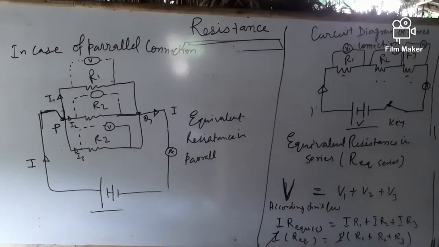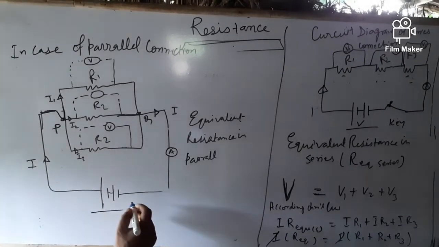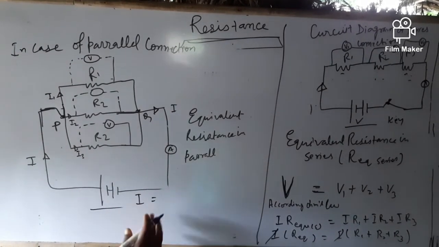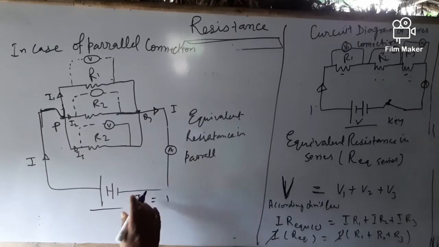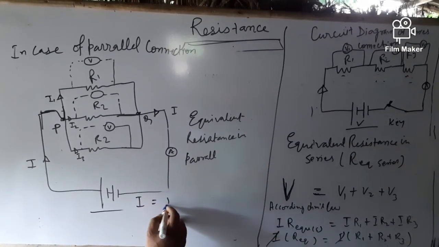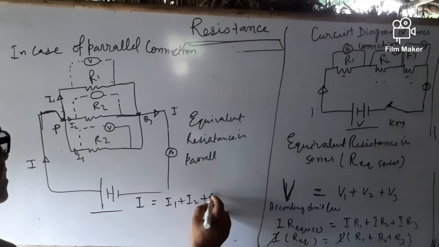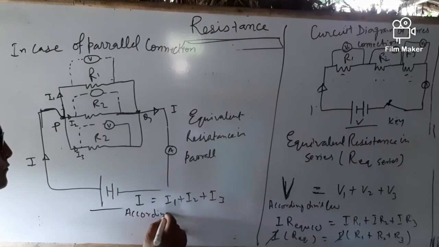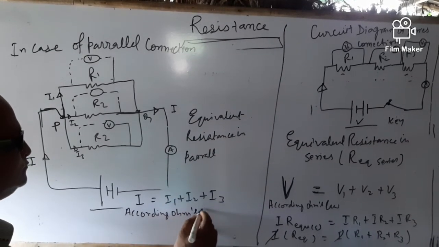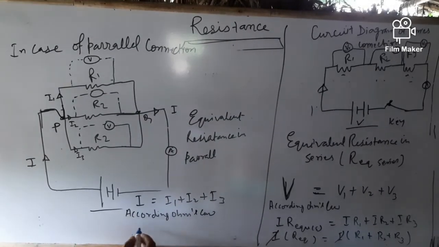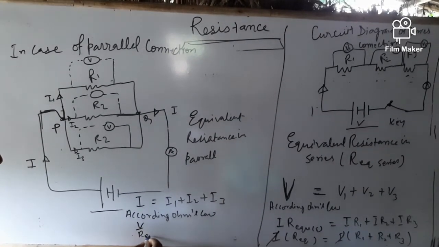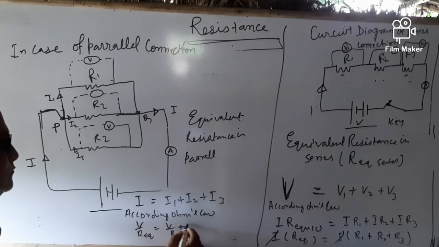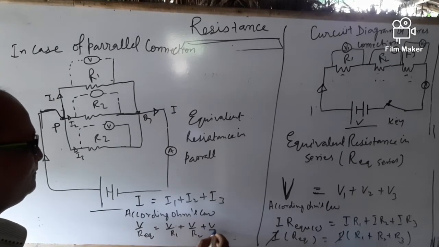But in case of parallel connection, potential is the same. Current I = I1 + I2 + I3. According to Ohm's law, I = V by R equivalent, equal to V by R1 + V by R2 + V by R3.